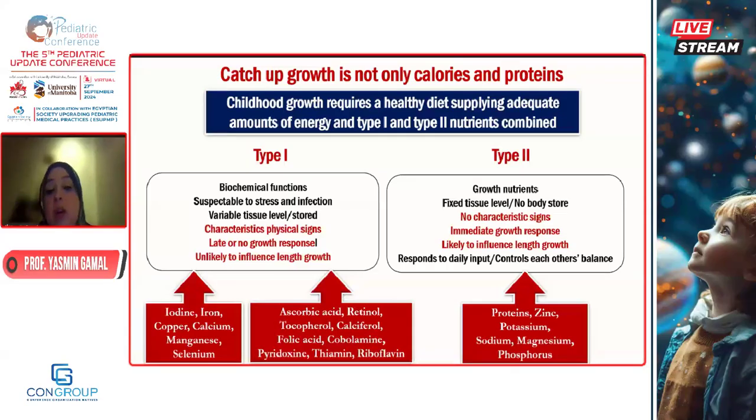Type 1 nutrients are responsible for the biochemical functions. They have characteristic physical signs, and are unlikely to influence length growth, but they can influence the weight because they affect the metabolism and the appetite of the children a lot, like the B complex and the iron.